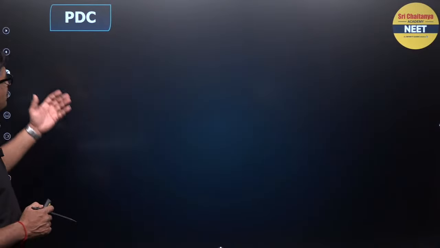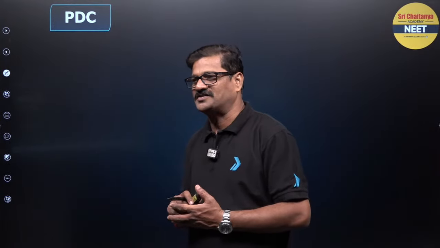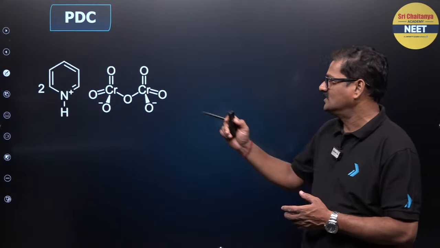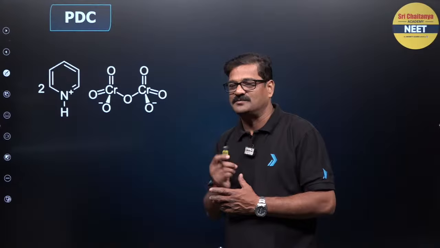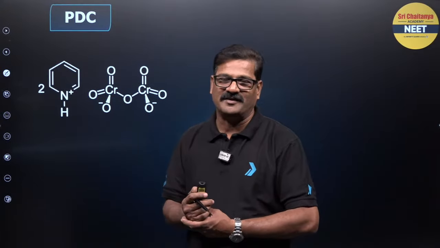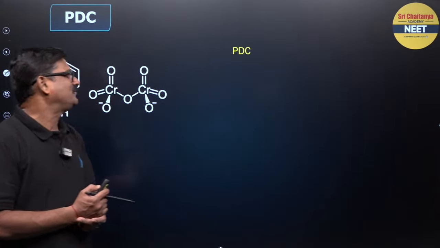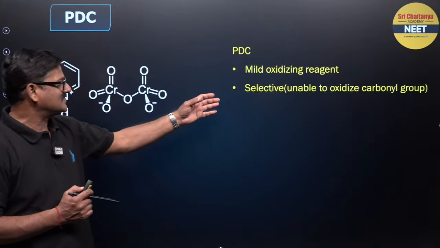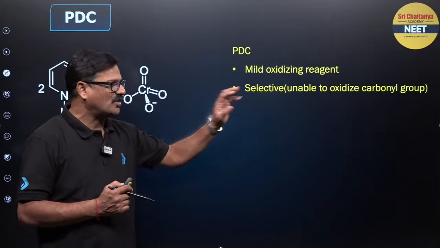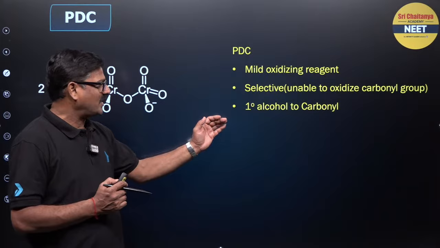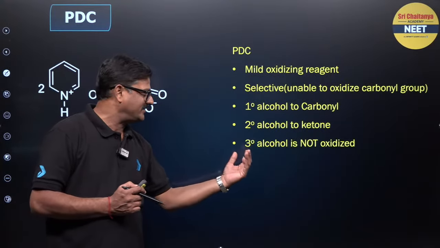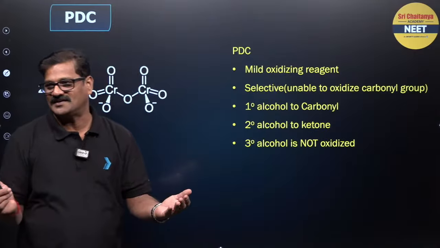And now you can say PDC, the brother of PCC, is PDC. Crystal clear. Very good. And this is dichromate with pyridinium salt. It is called pyridinium dichromate. And you see, PDC is a mild oxidizing agent, my dear students, and selective. It is unable to oxidize the carbonyl group. And you see, primary alcohol to carbonyl group, secondary alcohol to ketone, and tertiary alcohols are never oxidized.